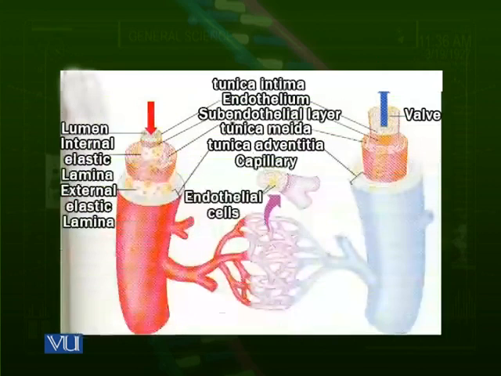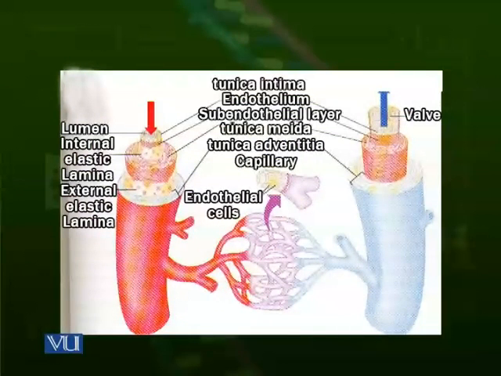Let's have a look at the diagram of arteries, veins, and capillaries. Here in the diagram, you can see on the left side there is an artery in red color because arteries have oxygenated blood. They are represented by red color. Then you can see that the artery is divided into smaller arteries. We call them arterioles.